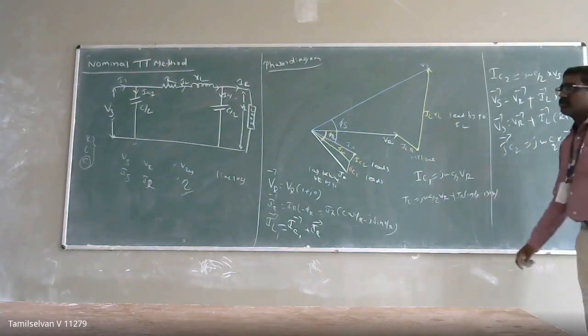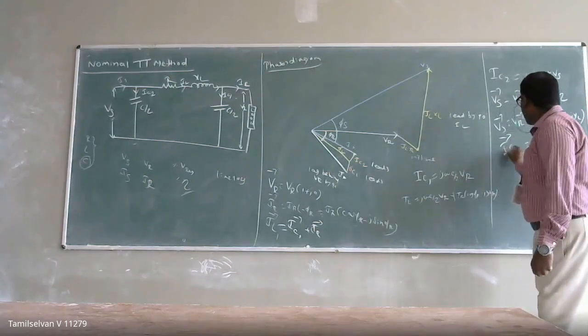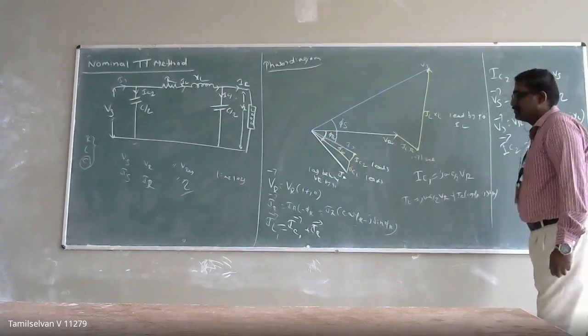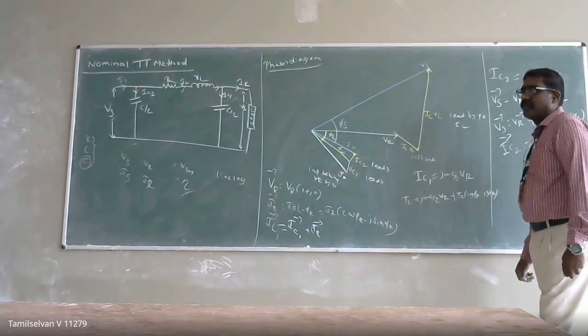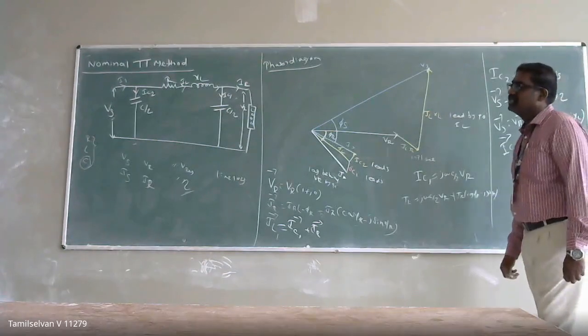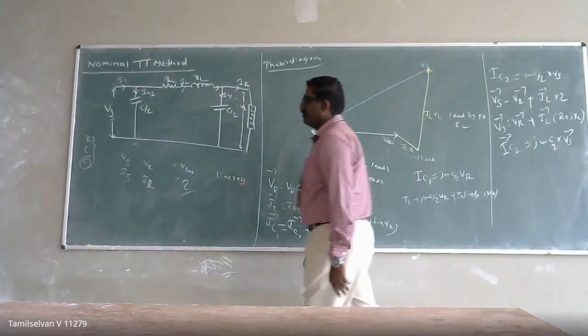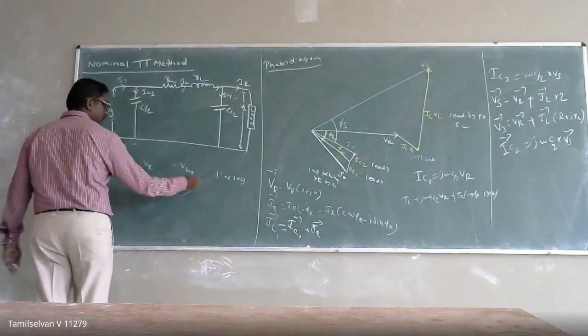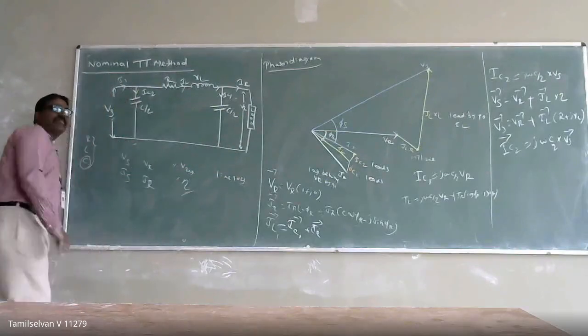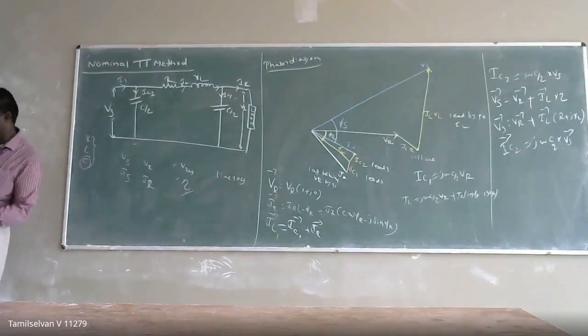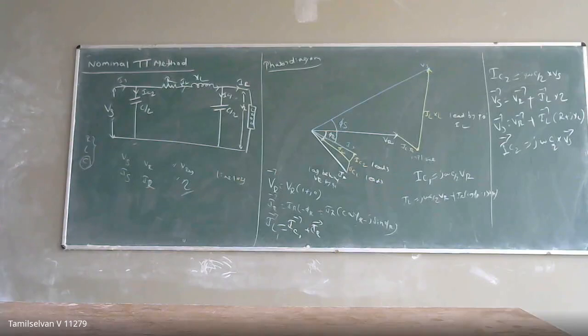Okay. So this you can determine from your phasor diagram. So this is your nominal pi method. You can analyze what your regulation and efficiency are if you are able to determine the vector. Okay. Any doubt?